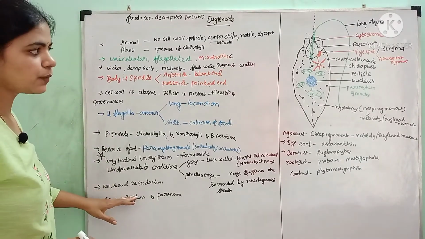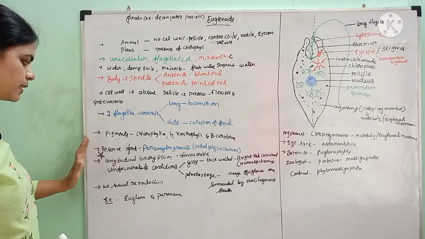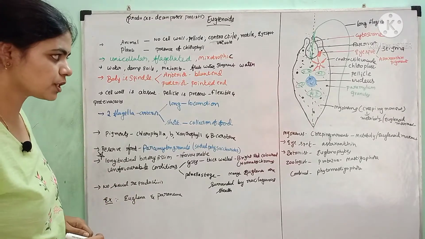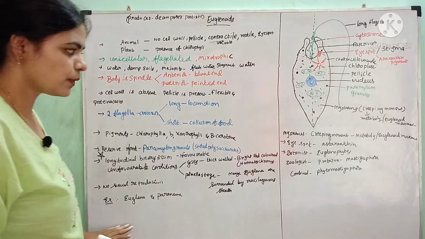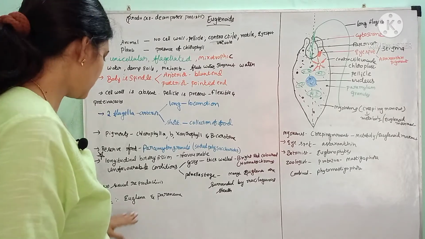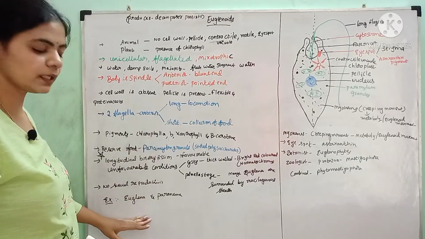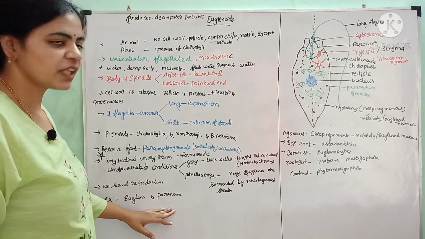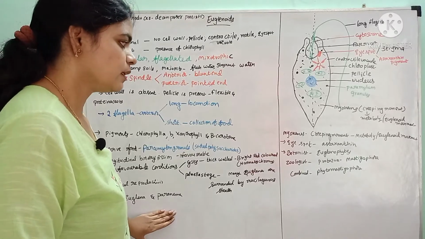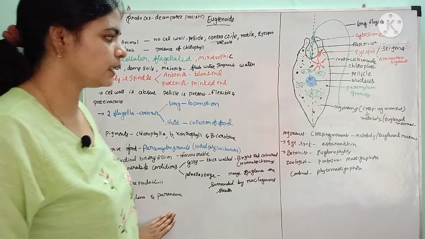And in this, the sexual reproduction is absent. Only asexual reproduction, longitudinal binary fission, is present. The sexual reproduction is absent in this. Examples for the euglenoids are euglena and peranema. This is all about euglena.